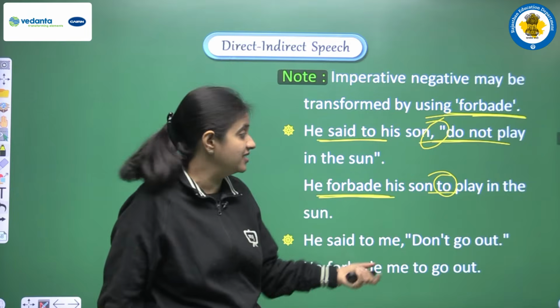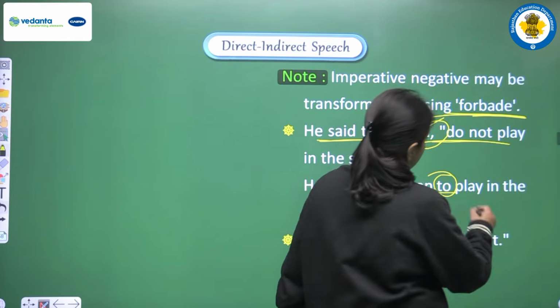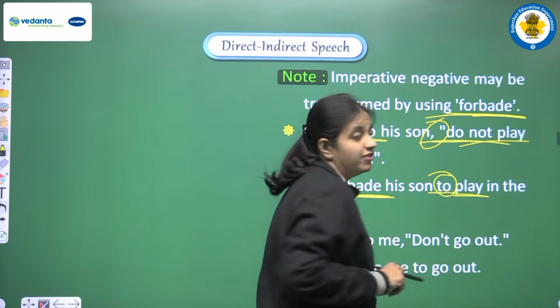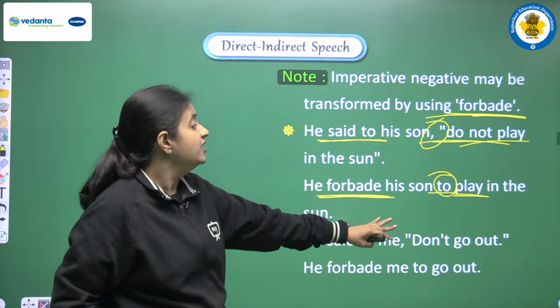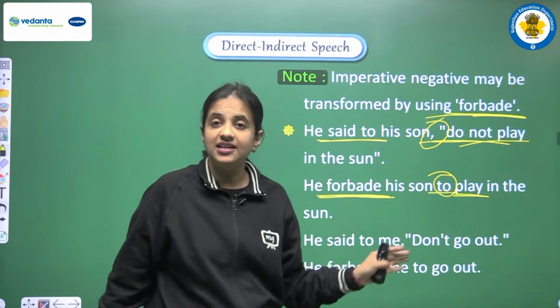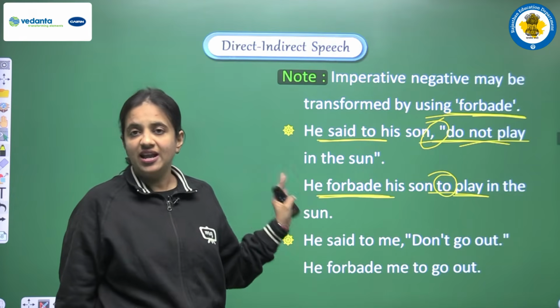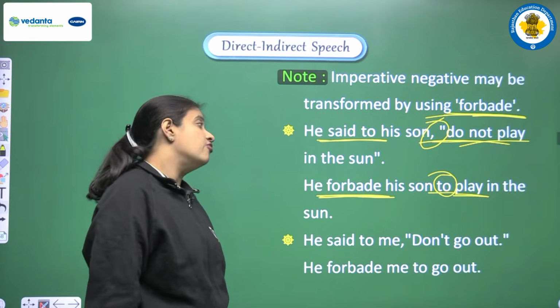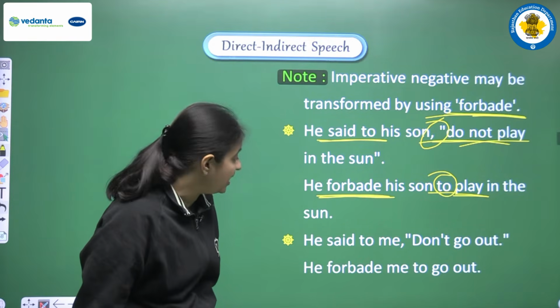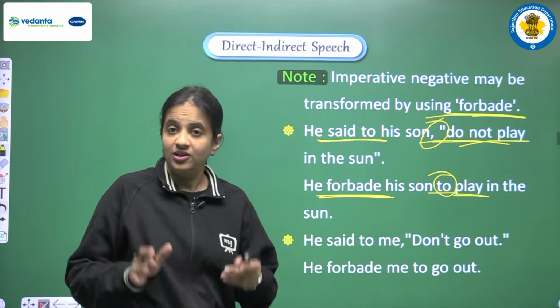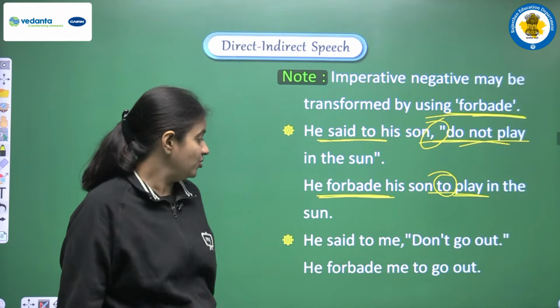So here we are writing to, and after to we are continuing with the first form of the main verb, that is play. So we are writing play in the sun, and the complete sentence that we are having here will be he forbade his son to play in the sun. Okay, this structure is clear to you all.